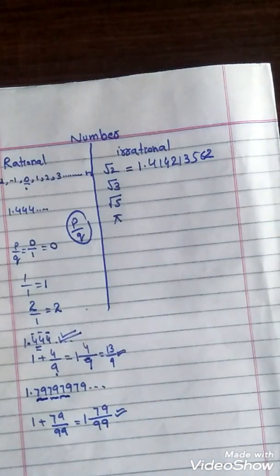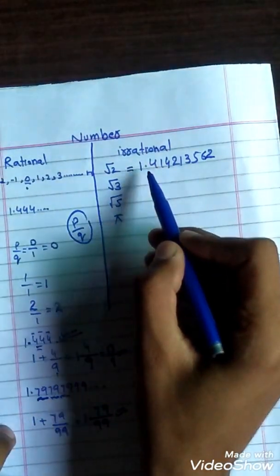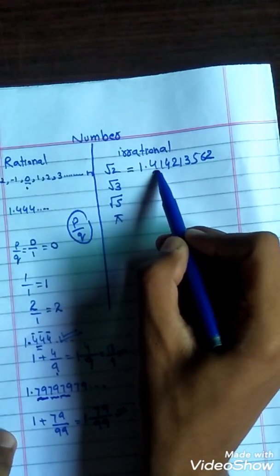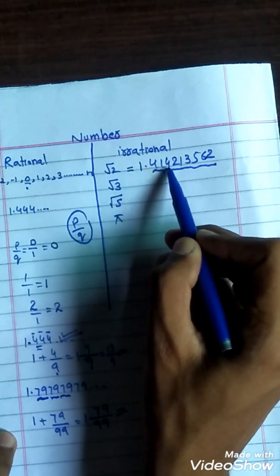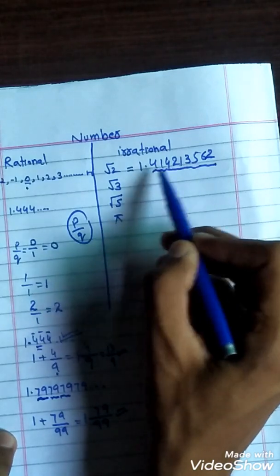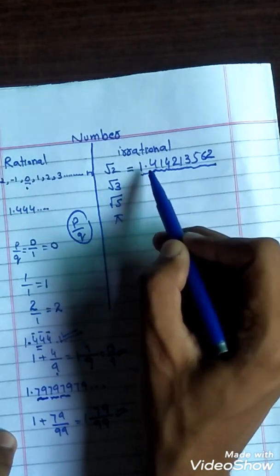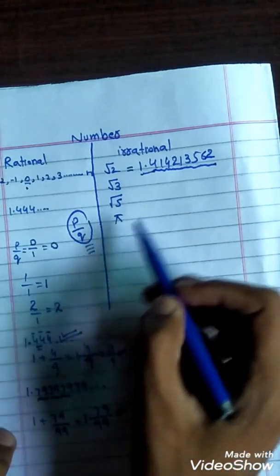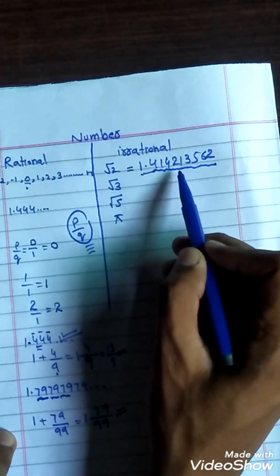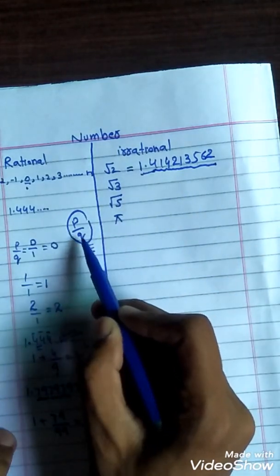If you observe, after the decimal point the numbers are different, not repeating: 4 1 4 2 1 3 5. This type of term cannot be written in the form of p over q.